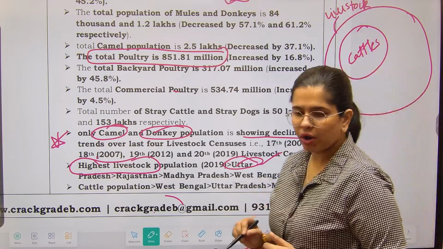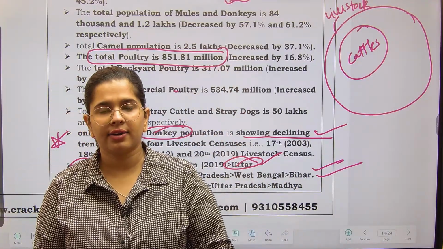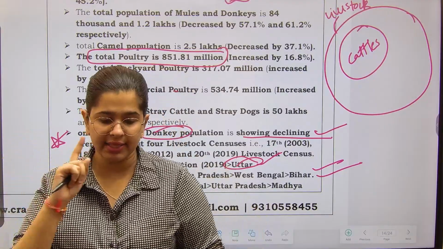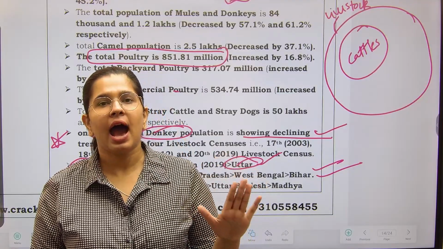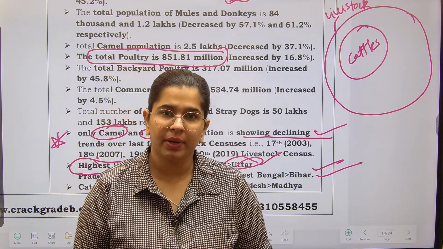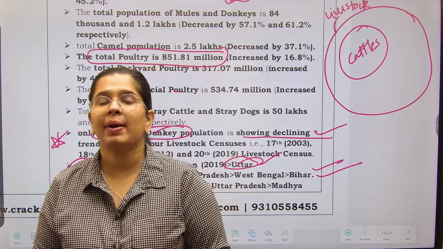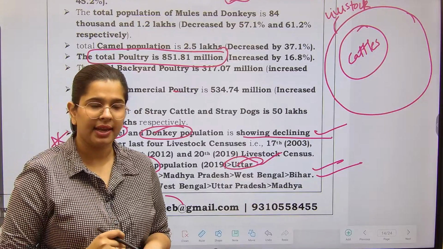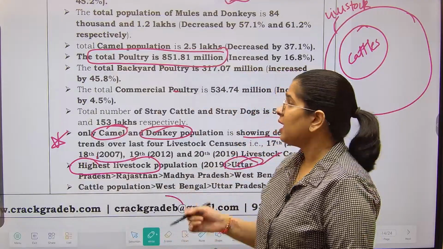So out of all of the data that has been provided, I have to focus first of all on the population that is declining, for the camels and the donkey, exception strategy number 1. Apart from that, we also have to see how the other populations are. So we can see the cattle population, the bovine population, the poultry population. Apart from that, if you just focus on the pigs population, that is quite less, right? So this is how you have to focus on the numbers. Just look at them time and again.